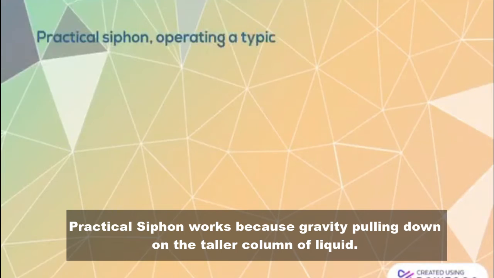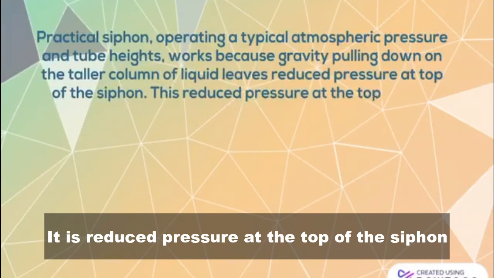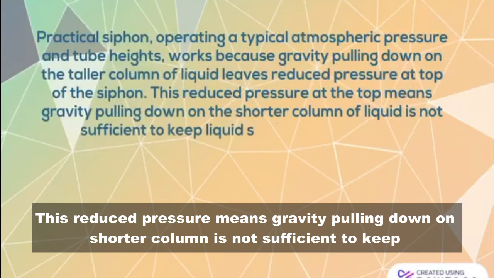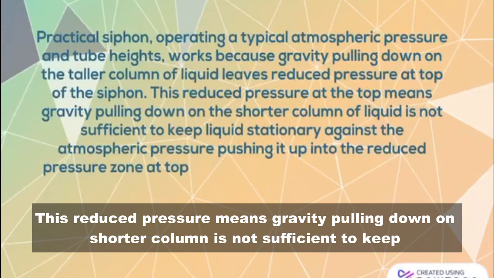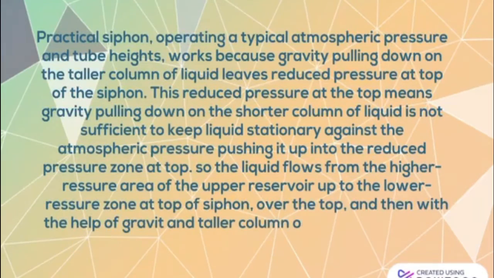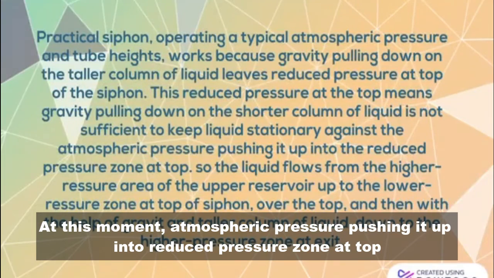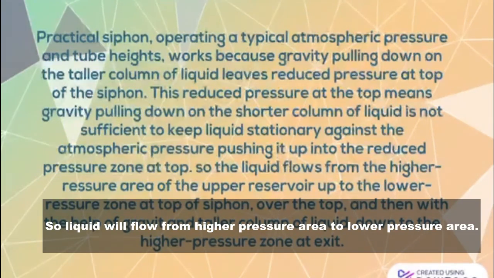A practical siphon works because gravity pulls down the taller column of liquid. It leaves reduced pressure at the top of the siphon. This reduced pressure means gravity pulling down on the shorter column is not sufficient to keep the liquid stationary against atmospheric pressure. At this moment, atmospheric pressure pushes it out into the reduced pressure zone at the top, so liquid will flow from higher pressure area to lower pressure area.